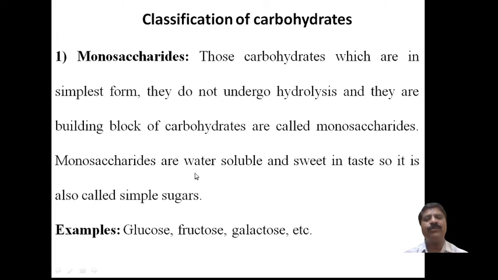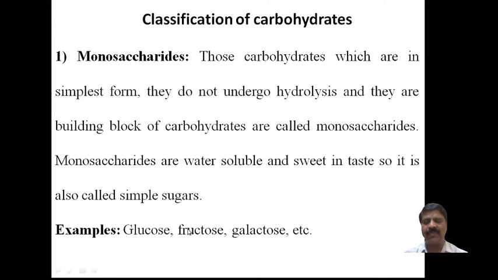Monosaccharides are usually water soluble and sweet in taste, so they are called simple sugars. An example is glucose, which is soluble in water and sweet in taste.